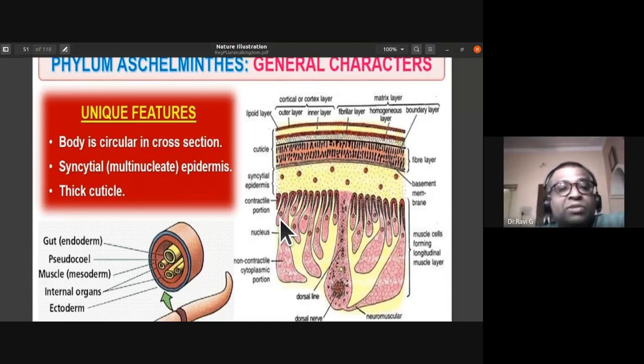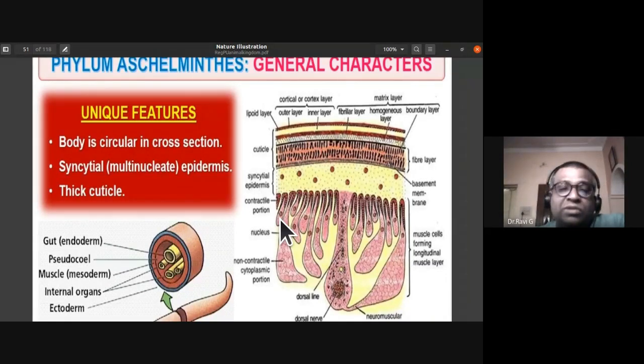The females are larger than the males. They have organ and organ system of organization. Their symmetry is bilateral. They are pseudocoelomate. They have a false coelom.